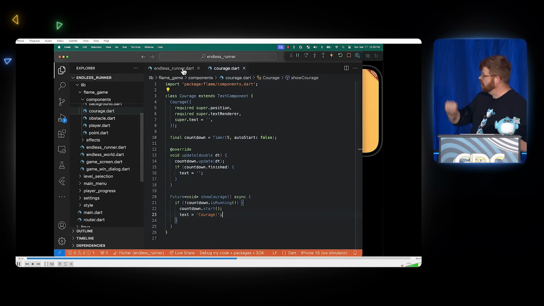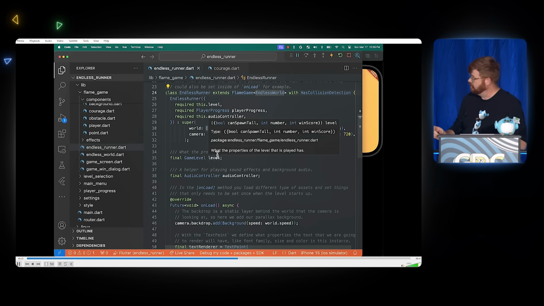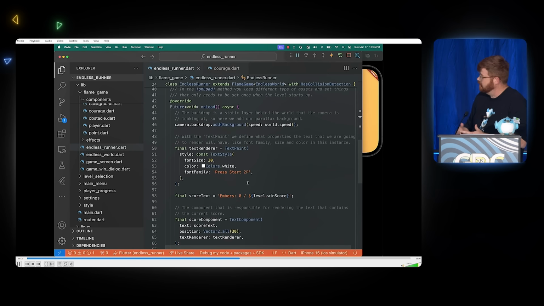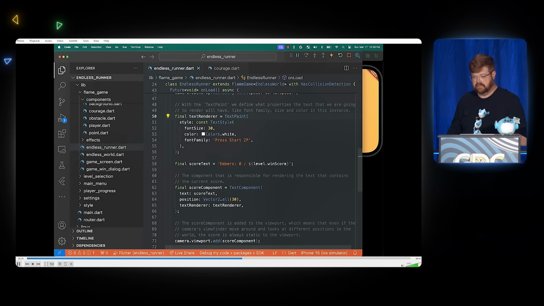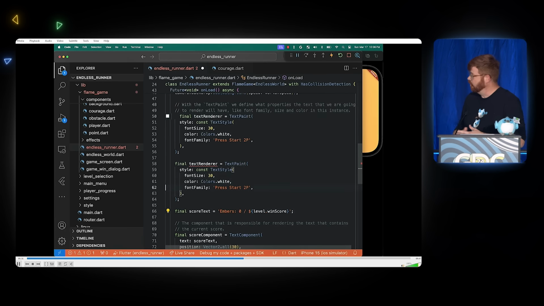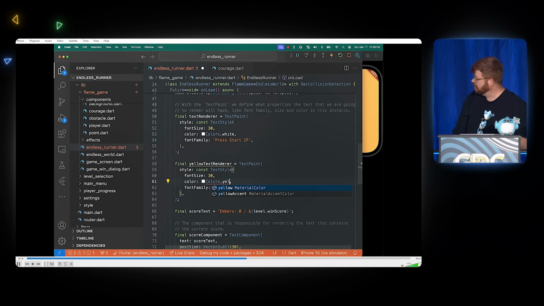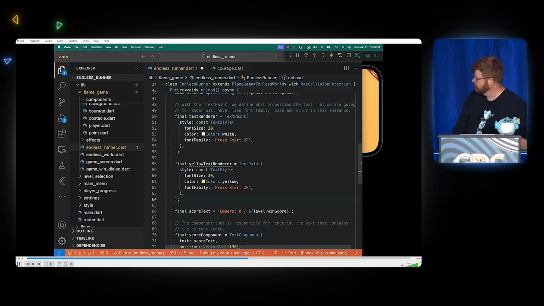So let me take that component. I'm going to go into the game world itself. This is the endless runner. This is the game itself. This is the onload method. And I'm just going to instantiate and configure that component and add it into the viewport so it can be viewed. Let me slow down just a little bit. I'm making a text renderer here for yellow text, and I'm copying the one used for the score. So you can see that the one just up there is for the score. I'm copying it. I'm just going to change the color to be yellow text. I'll call it yellow text renderer there.